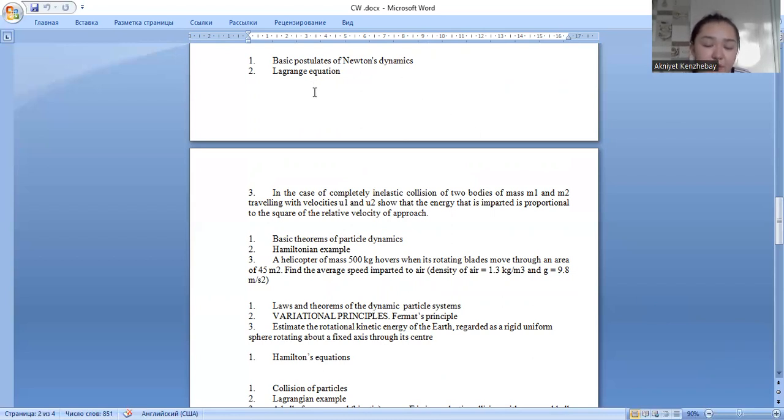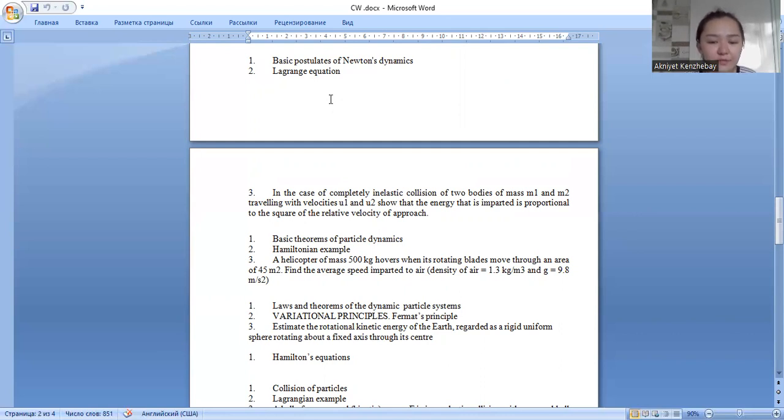And postulate number 3, the law of action and reaction. Newton's third law states that when two bodies interact, they apply forces to one another that are equal in magnitude and opposite in direction.